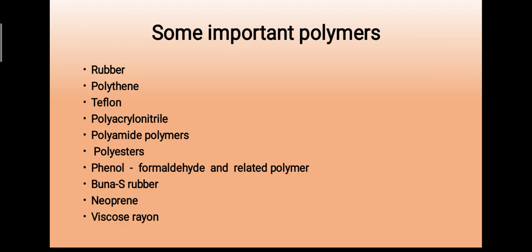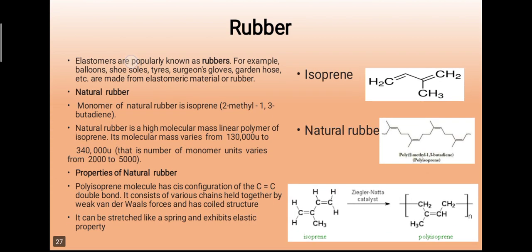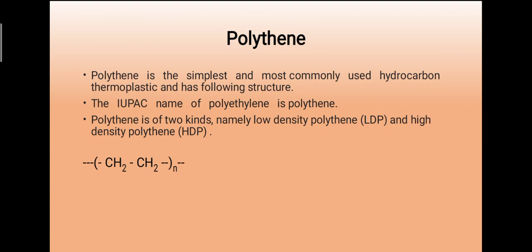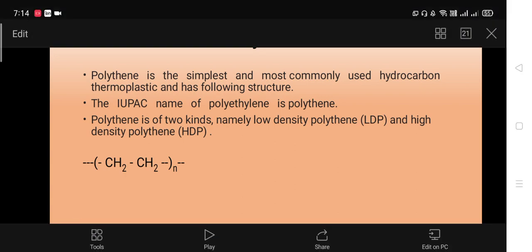Some important polymers we discuss, like rubber, polythene, Teflon, polyacrylonitrile, polyamide polymers, polyesters, phenol formaldehyde and related polymers, Buna-S rubber, neoprene, viscose rayon, etc. Later on, we discuss the rubber, and later on vulcanization of rubber. Up to vulcanization of rubber, we discussed in detail in the previous lecture. Now, polythene I want to discuss with you.